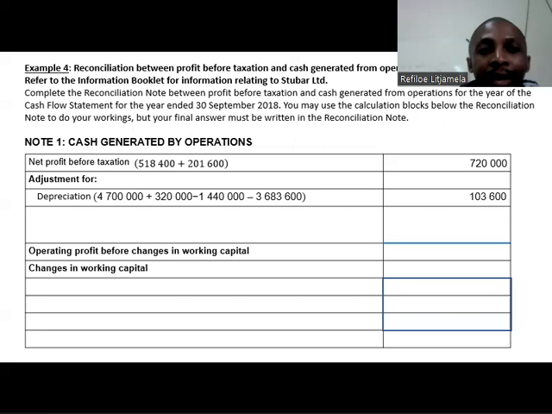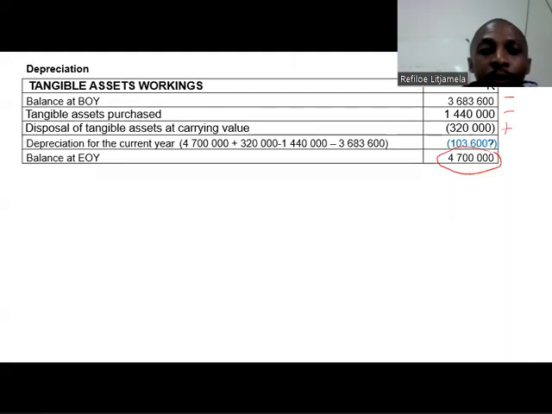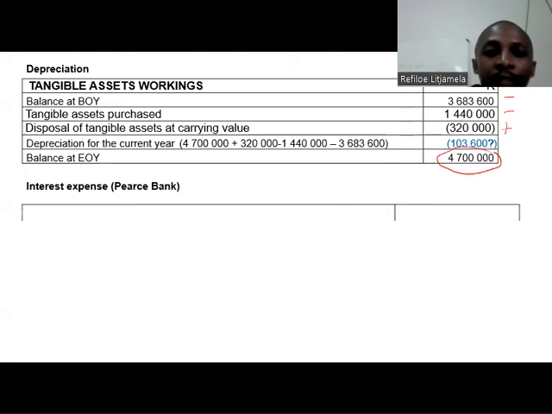Okay, the next item obviously will be interest expense, which is a little bit tricky. I only have 316,250, but I don't have interest calculated on the loan that we got from Peace Bank. So I will start with putting my financial year. All I know is that from Peace Bank, the beginning of the year, we got the end of the year. The loan from Peace Bank was obtained on the 1st of December.